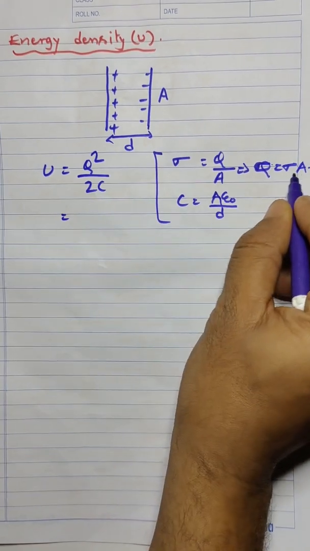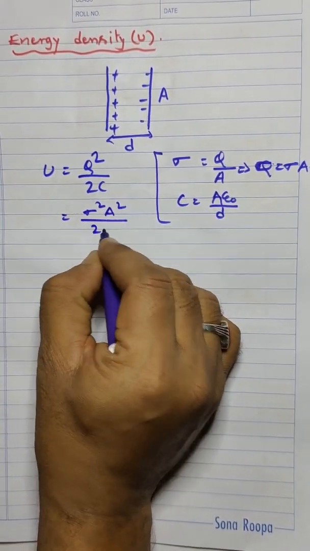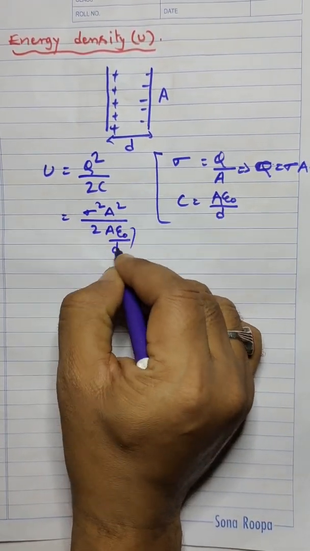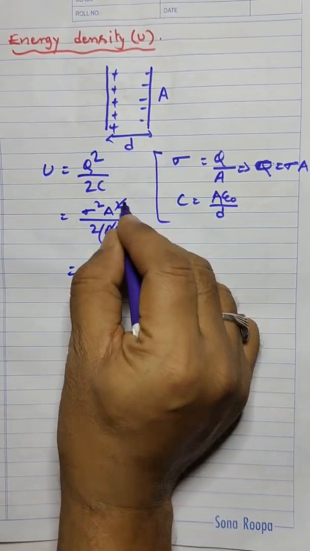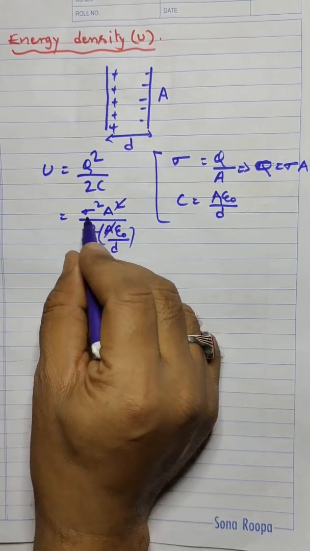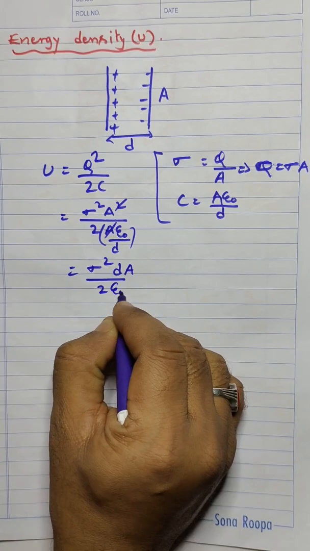Q square we can write as sigma square into A square, divided by 2 into A epsilon naught by d. One A will get cancelled. Sigma square, this d will go up, d divided by, one A is left here, 2 into epsilon naught.